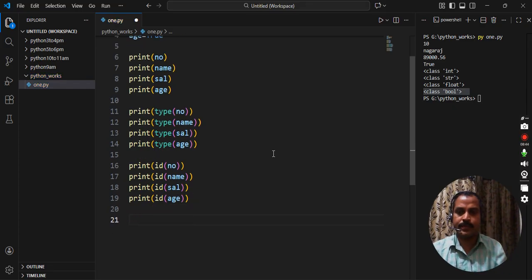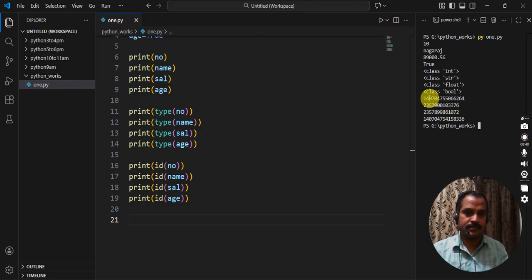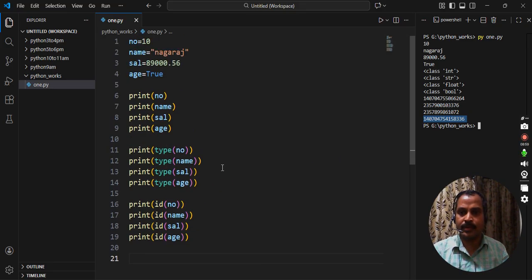So the address of each and every variable it will print. Yes, this is an integer address, this is a string address, this is a float address, this is a boolean address.